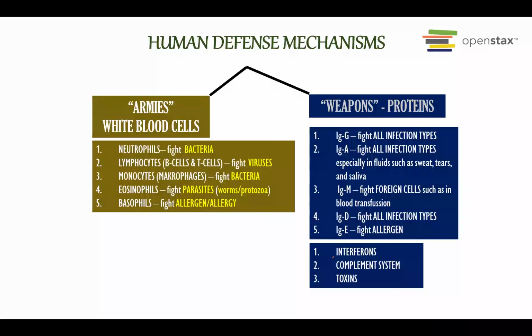And then there are also some additional weapons that we create. The first one is called interferons, and then the complement system and toxins. All of these are actually proteins that are created inside our body, especially in the blood, to fight against infection.